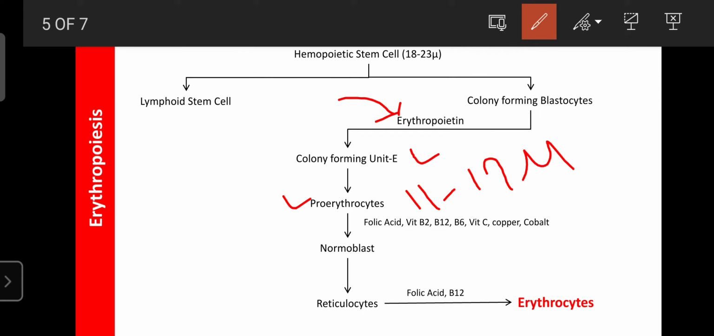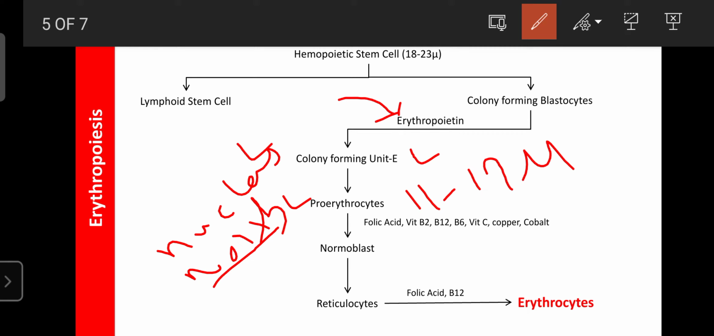Okay, so under the colony forming unit E, these are the proerythrocytes, and they contain the nucleus. Here the nucleus is still present, but there is no hemoglobin. From the colony forming unit E, they differentiate into proerythrocytes. The average size is 11 to 17 micron, so these cells are larger in size and have a large nucleus, but still no hemoglobin is present. Such cells are known as proerythrocytes.